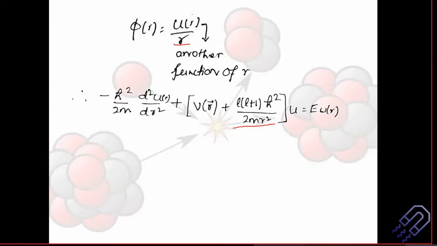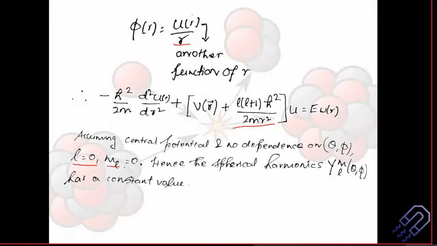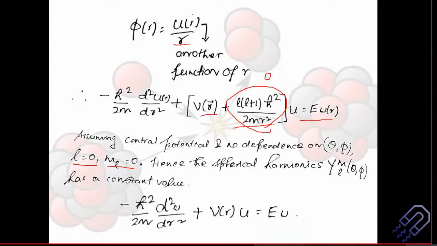Then we can put the value of L as 0 and M_L as 0, and if we use mathematical physics, this part will basically become 0. So we don't have this term, and we'll just have these terms here. Based on this, we reached here. This is where we have stopped.